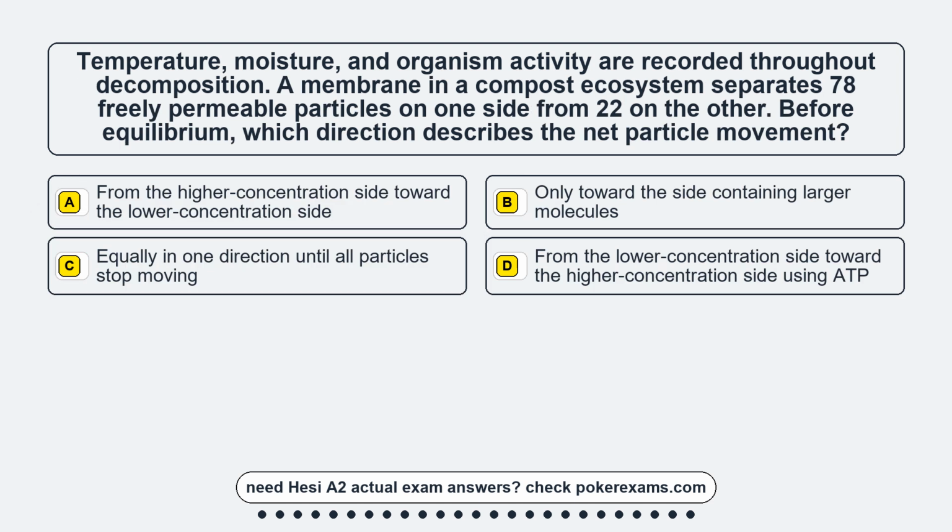Question 6. Temperature, moisture, and organism activity are recorded throughout decomposition. A membrane in a compost ecosystem separates 78 freely permeable particles on one side from 22 on the other. Before equilibrium, which direction describes the net particle movement? Option A. From the higher-concentration side toward the lower-concentration side. Option B. Only toward the side containing larger molecules.